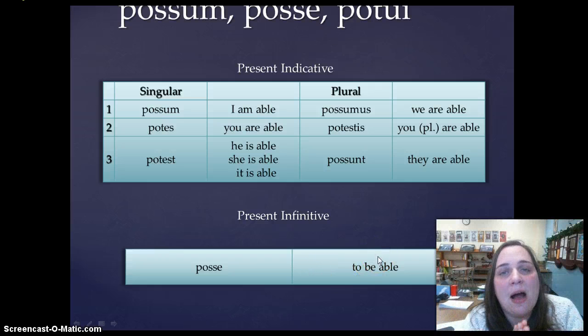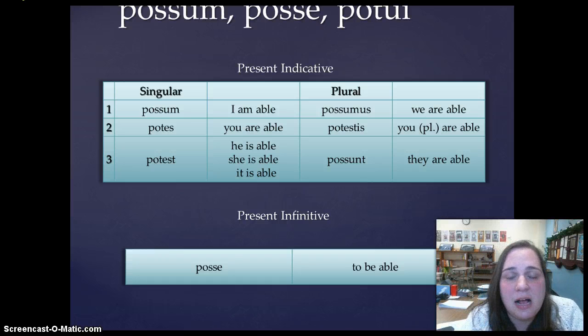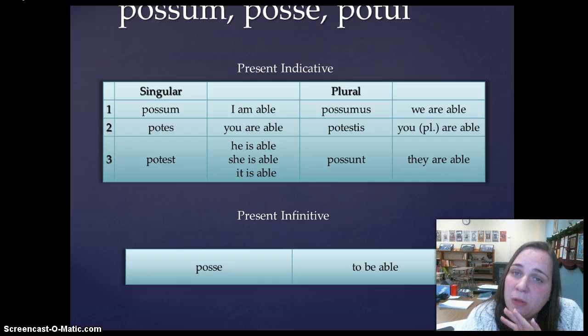So for right now, what I want to make sure is that you guys are learning and memorizing these forms. So make sure that you have taken very good notes, written down both sets of these paradigms, and I will see you in class.